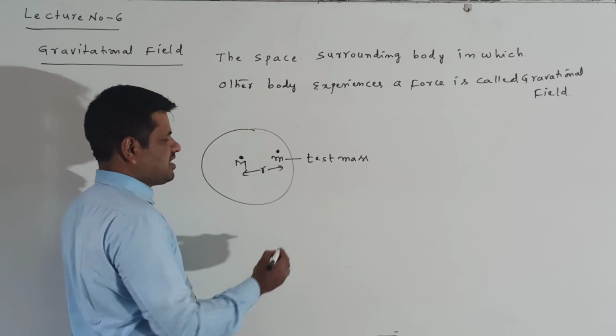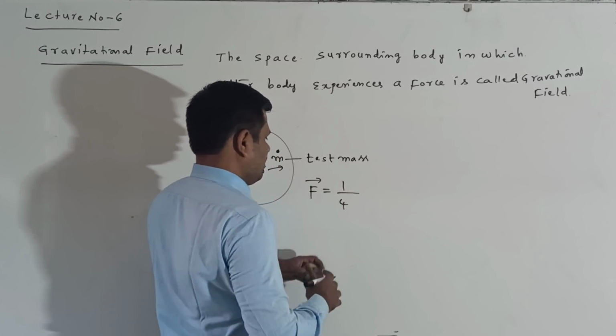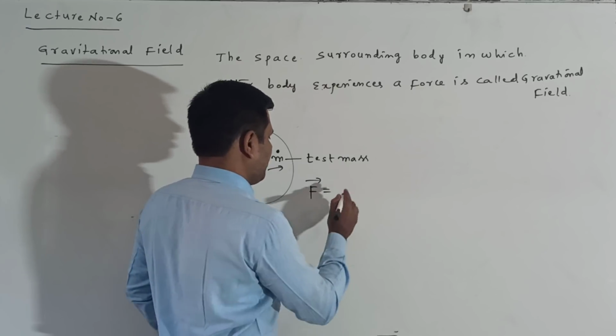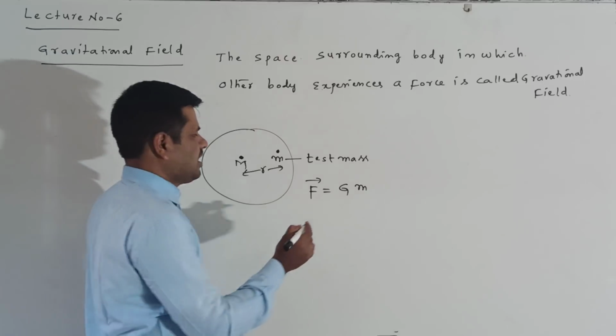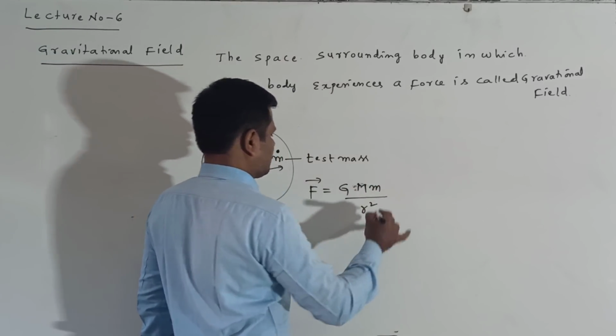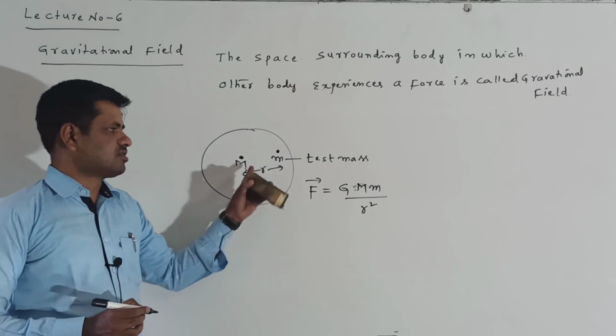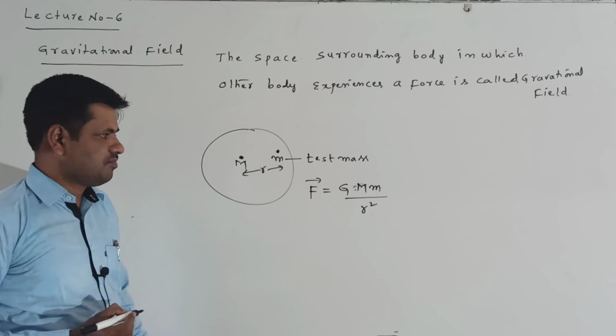Now this mass experiences a force. That force can be written as F bar is equal to, we know that formula, G m1 m2 by r square. One mass is a capital M, another mass is a small m, by r square. This is the force when they are separated by r distance.